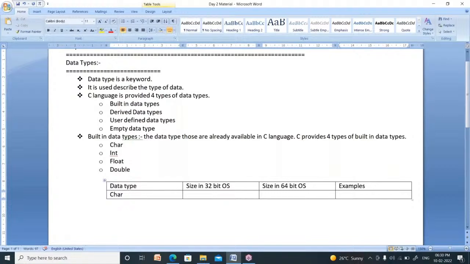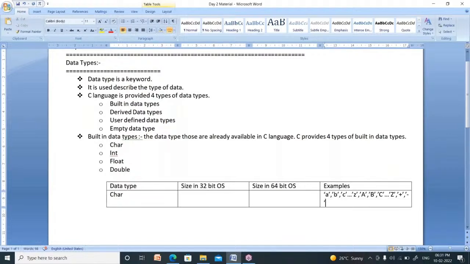Character means alphabets, A or B or C and so on to Z, or capital A or capital B or capital C and so on to capital Z, or the plus symbol, which is also a character, a special character, comma, minus symbol, into symbol, less than symbol, greater than symbol, all are called characters.